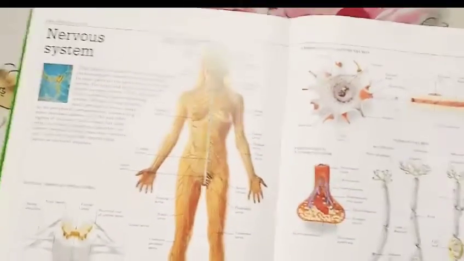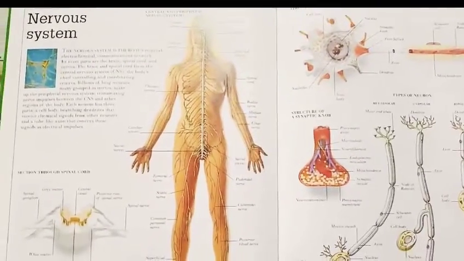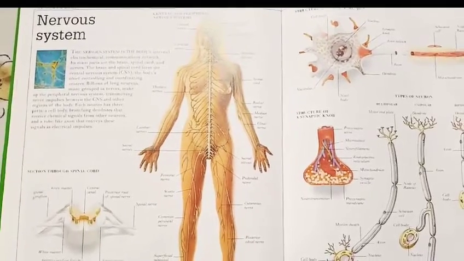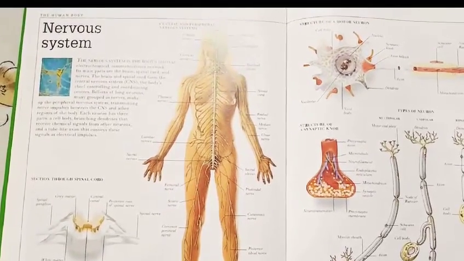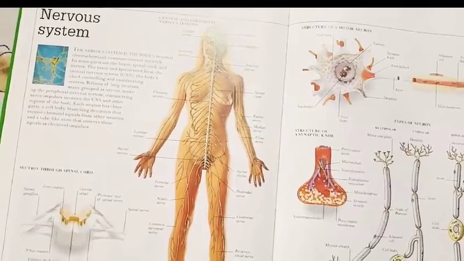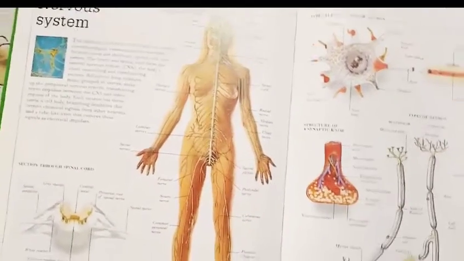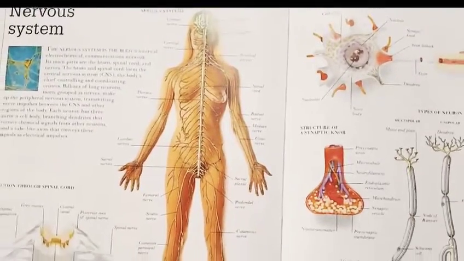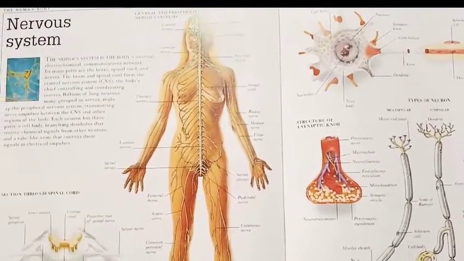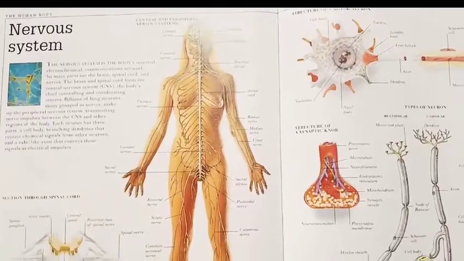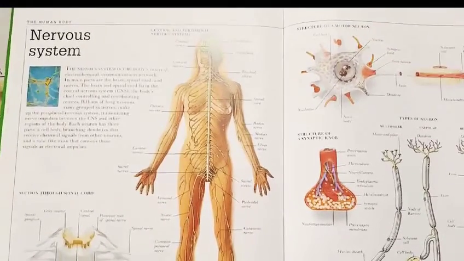Actually, when our body receives any signal, the nerves which receive that signal are called sensory nerves, and motor nerves are the nerves which are present in the brain. Okay, so the motor nerves and sensory nerves connect the nervous system with the sense organs, muscles, and glands of the body. So these are about the sensory nerves and the motor nerves.